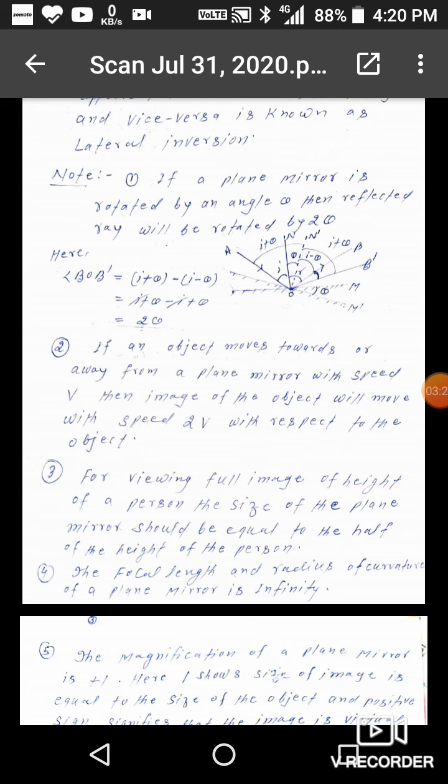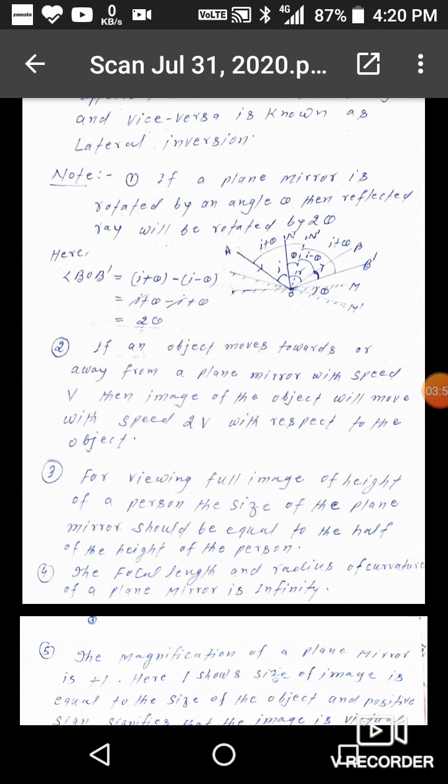Here angle AON dash is I plus theta, and N dash OB dash is also equal to I plus theta. Here angle AON and NOB are I and R, and we know that I is equal to R, so we can write N dash OB equal to I minus theta.